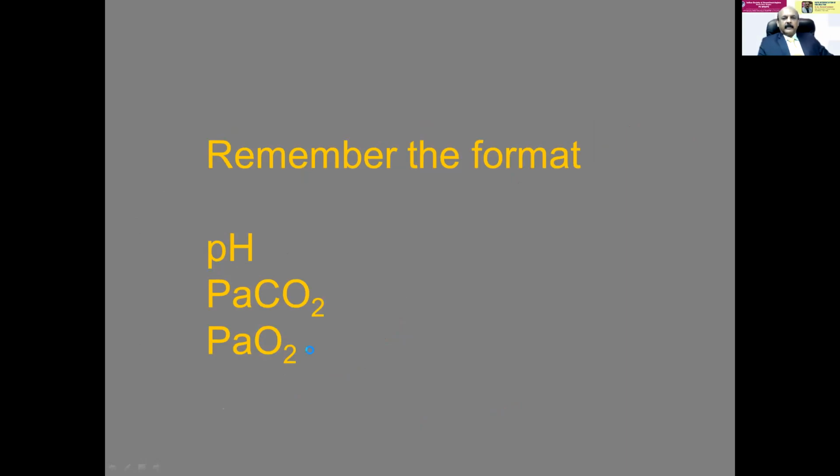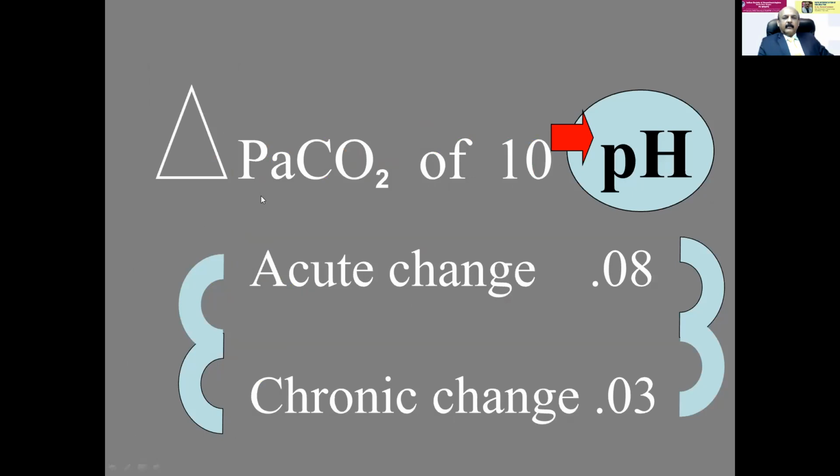Others are derived parameters. So now I will give you the clues. As I said, a PaCO2 change of 10, if it is an acute change, will produce a change in pH of 0.08. If it is a chronic change, it is 0.03. So you remember 0.08, and if the 8 is divided exactly, halved like this, it comes as 3. If you cut it like that, it comes to 2, 3, 3, and a mirror image of 3. So for acute change it is 0.08 and for chronic change it is 0.03.